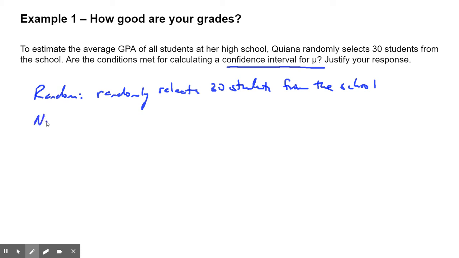And now we're doing the normal large sample condition. So does it say anything about normal? No, it does not. So then what's the population size? What's the sample size? Well, n equals 30. You can get it from the random condition or from the problem. That is at least 30. It's equal to 30. So this passes the normal large sample condition because of that central limit theorem. And you're good to go. So both conditions are met. And we could go ahead and calculate this confidence interval.